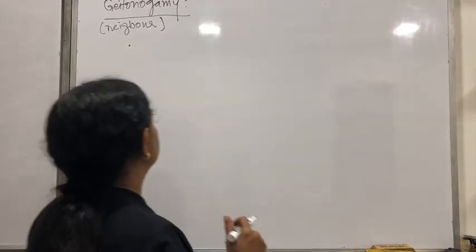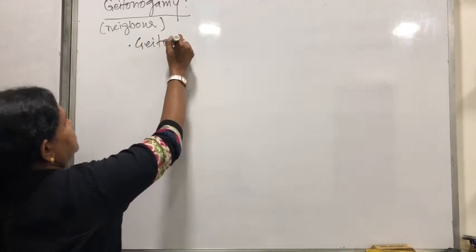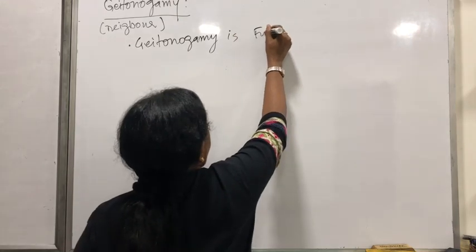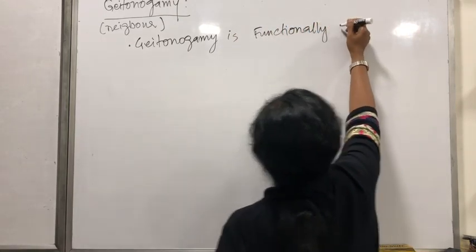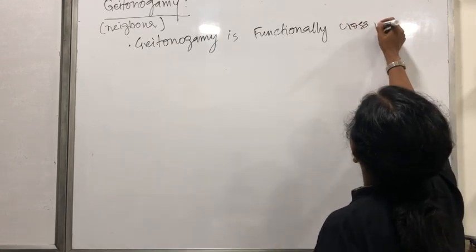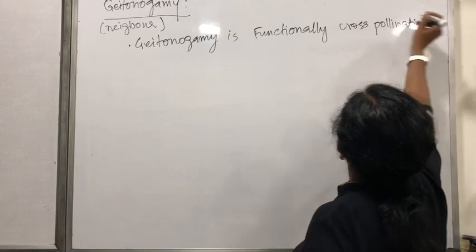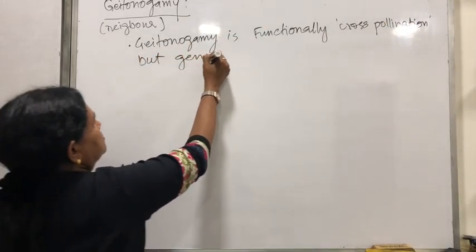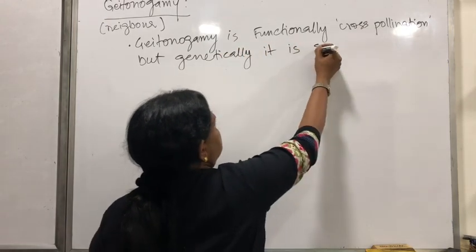Now यहाँ पे I'll be using a big phrase that geitonogamy is functionally cross pollination but genetically it is self pollination.